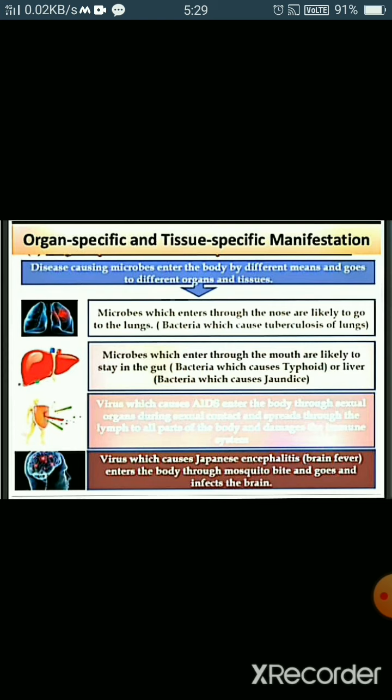And another, like the virus which causes Japanese encephalitis, called brain fever, also enters the body through mosquito bites and goes and infects the brain. So these are the microorganisms which enter our body, affect a particular organ and cause diseases. So they are called organ-specific or tissue-specific.